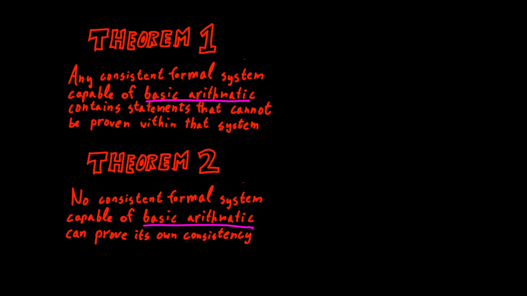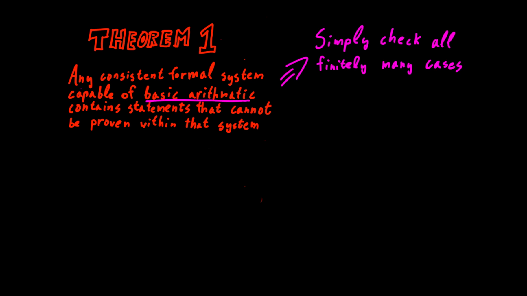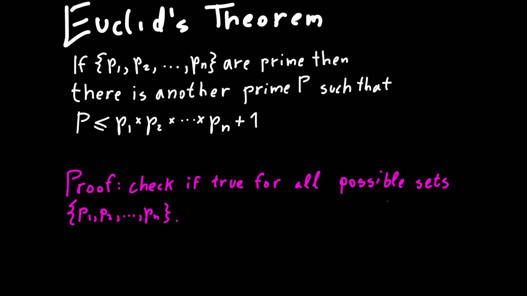But notice that for our finite system we cannot do basic arithmetic on the natural numbers, so Gödel's incompleteness theorems do not necessarily have to be true. And in fact, I do believe that the first theorem does not apply here. If we have any statement about this finite set of numbers, we can verify it by simply checking all the numbers. Let me illustrate this by going back to Euclid's theorem, stated in the finite compatible way that we talked about before. We can prove that for each set of prime numbers p1, p2 up to pn, such that the product p1 times p2 times pn exists, there exists another prime number less than this product by simply verifying that it is true for each set.